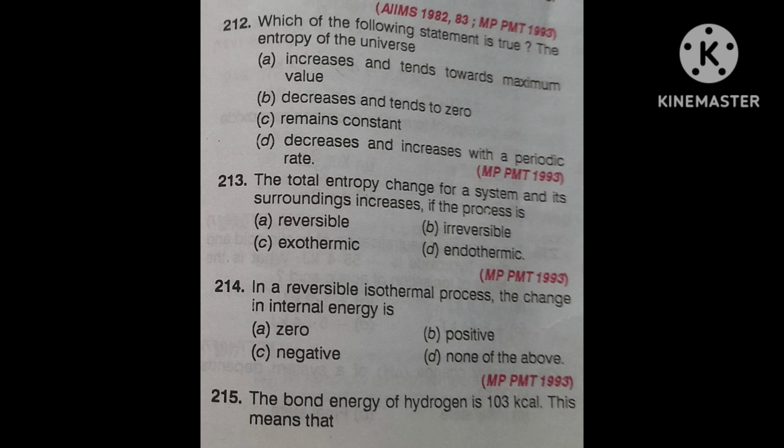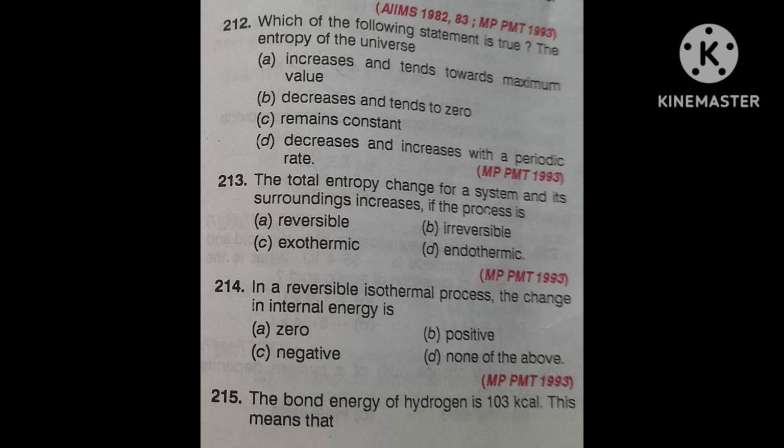Its correct answer is 0. The change in internal energy is 0 for a reversible isothermal process. It means the temperature is constant, and in that case, the change in internal energy is 0.